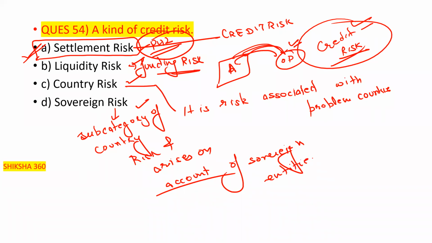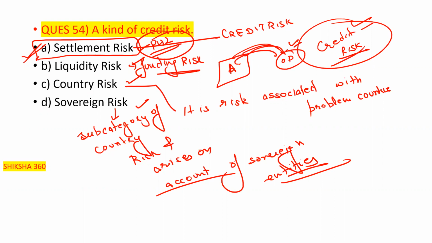Clear. So I request all of you, please remember all these risks. Settlement risk is a kind of credit risk. Liquidity risk is a type of funding risk. Country risk is a risk associated with problem countries, like sometimes there is a war in a country, that is country risk. And sovereign risk is a subcategory of country risk and arises on account of sovereign entities, clear.